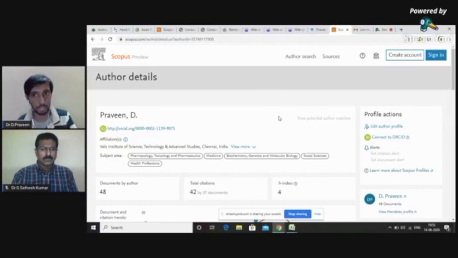There are several other portals to maintain your academic profile, like ResearchGate. You have ResearcherID by Web of Science, ORCID, Mendeley, Academia, etc. Always try to maintain your academic profile. This will give you wide coverage and wide visibility among researchers. So these are some of the few things that I wanted to share with you all through this web Facebook Live.